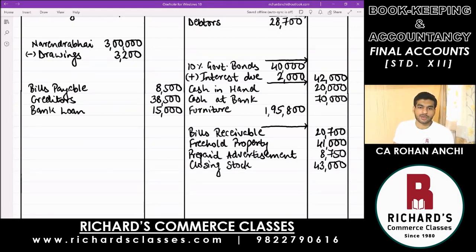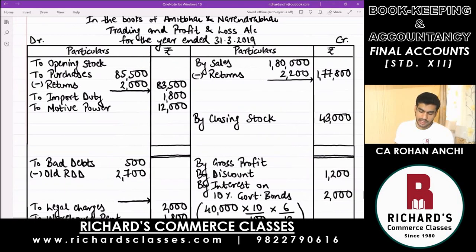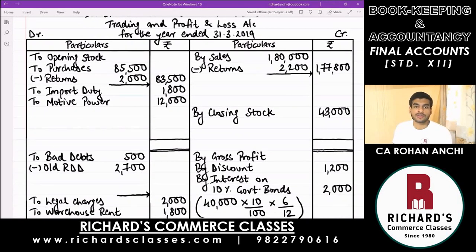Uninsured goods worth 8,000 were stolen. The moment you have any information relating to goods, in the form of opening stock or closing stock or purchases or sales, you know that it has to affect trading account. So first effect is definitely going to be in trading account. And tell me which side will you write. Goods which are stolen, they are going out from your business. Which side to write? Trading account, credit side. Whenever goods are going out, credit what goes out.